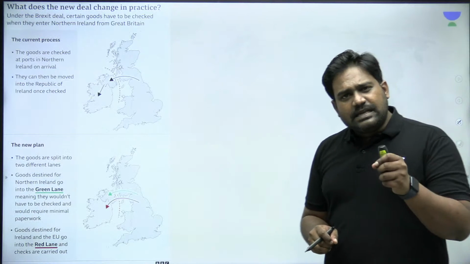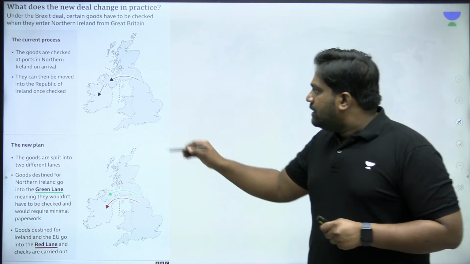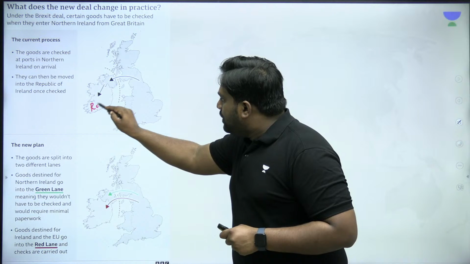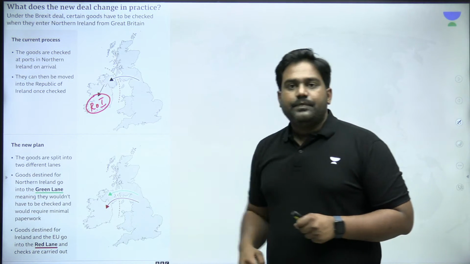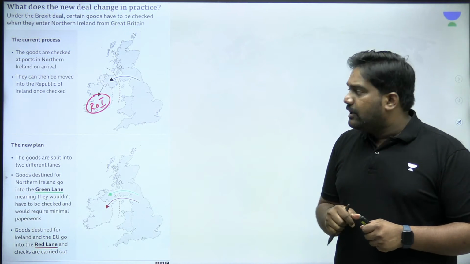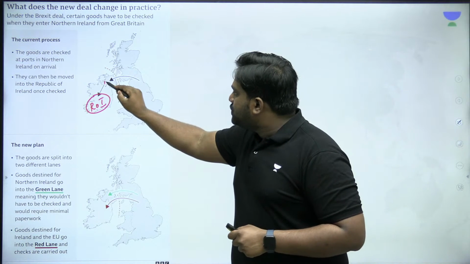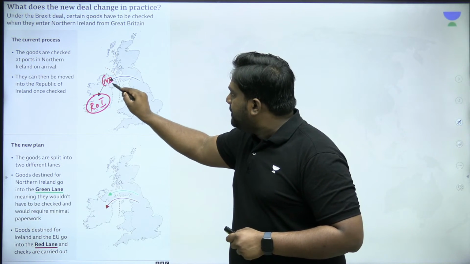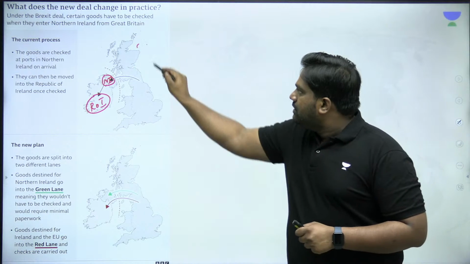Next, there is another interesting element here. So this essentially was your Republic of Ireland, which became independent after the Anglo-Irish War. This was the Northern Ireland territory, which was with the UK.